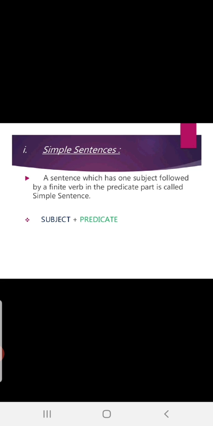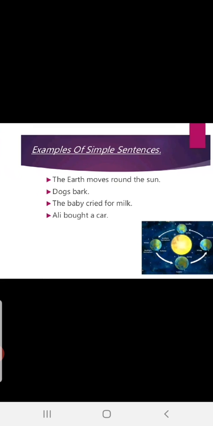A simple sentence is very simple, with one subject and a predicate. You can see the rule: subject plus predicate. Let us see. A sentence which has one subject followed by a finite verb in the predicate part is called a simple sentence. Fine. With examples, let me tell you.